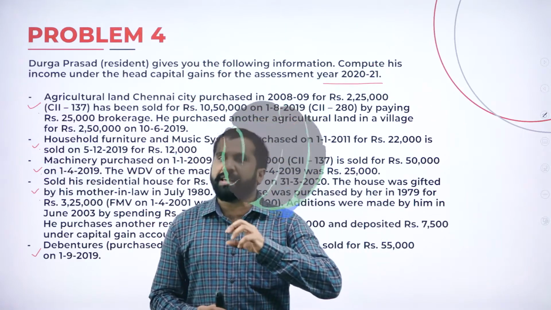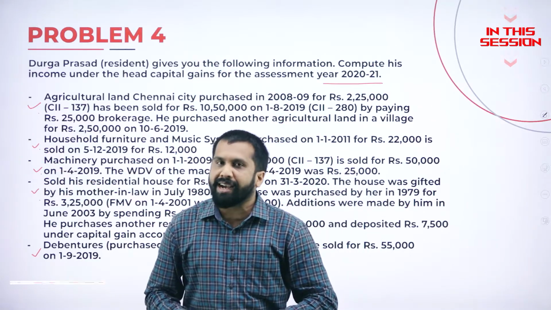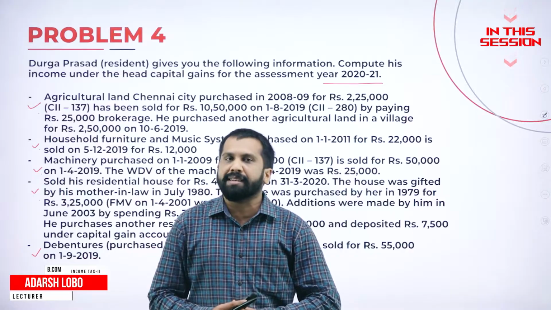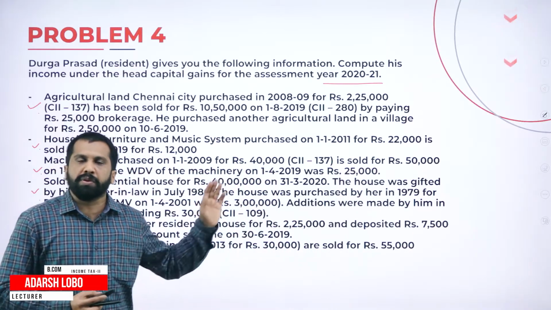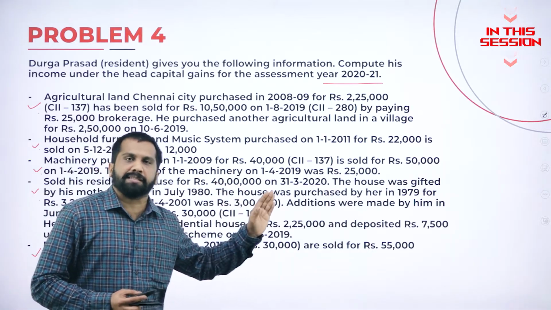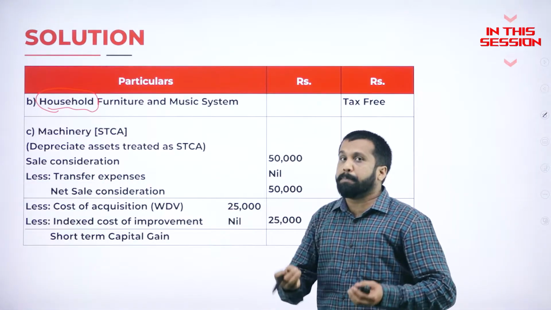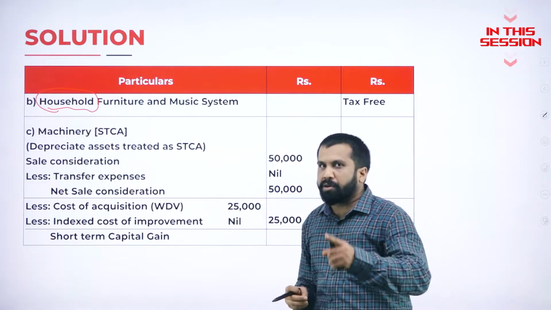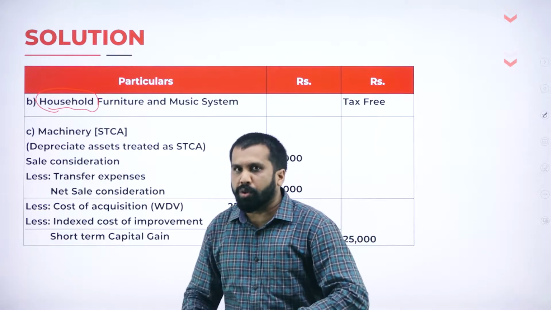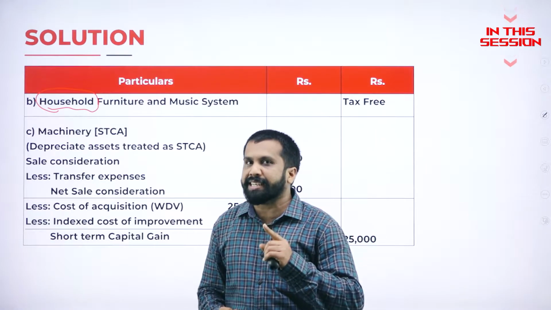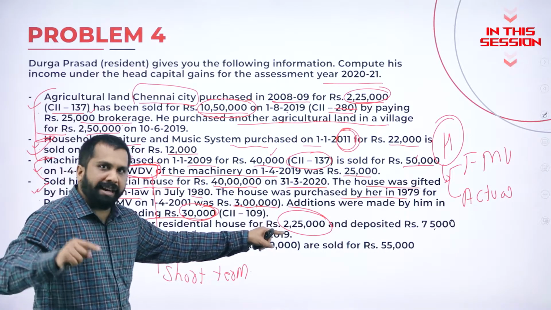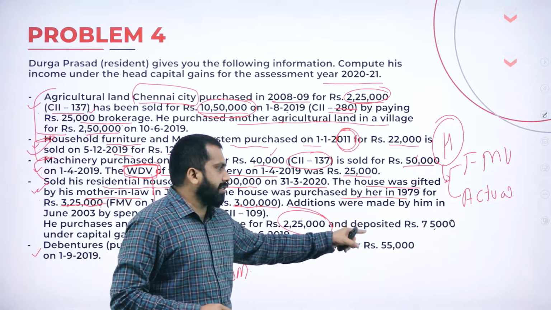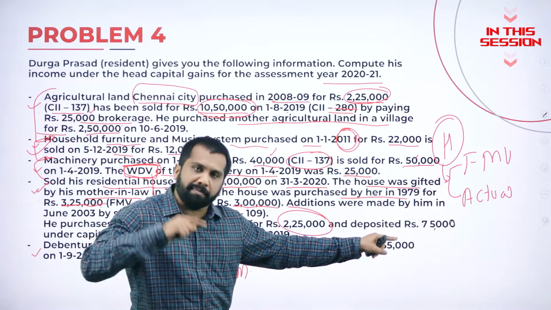If it is in rural area, we consider it as not capital asset. If the same agricultural land is in city or urban area, we consider it as capital asset. Anything which is used for your personal purpose, will you call it a capital asset? No. We don't consider this as a capital asset. Anything spent on purchase of new house, minus. Anything spent on deposit on capital gain scheme, minus.